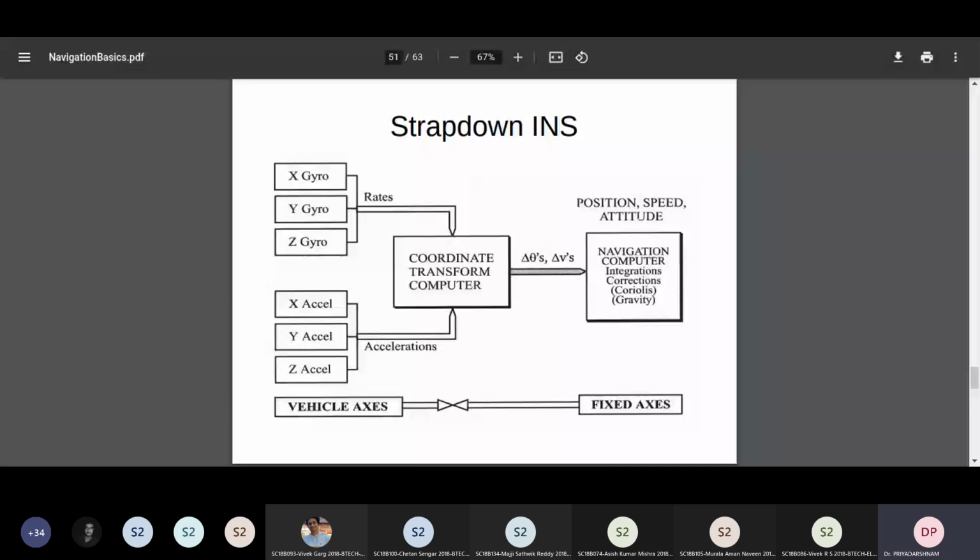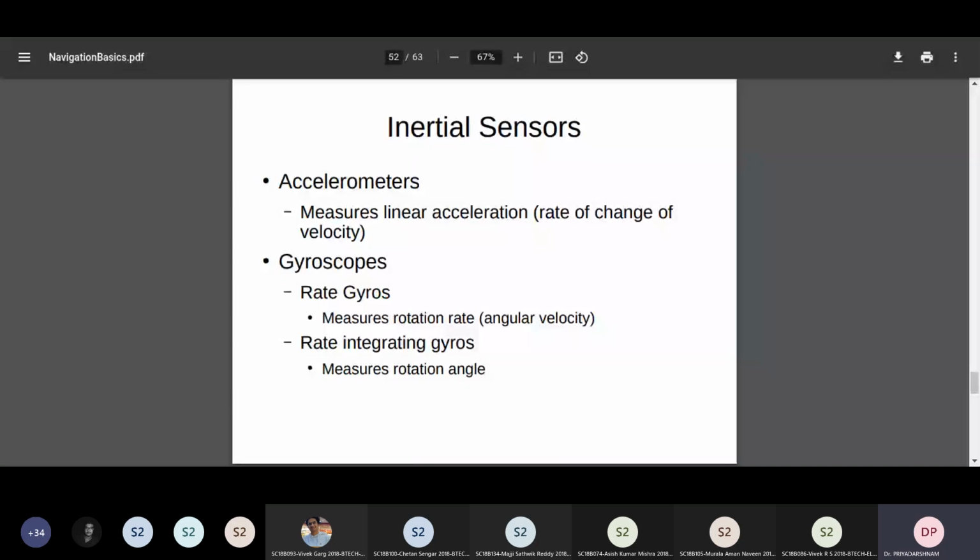So this is the basic explanation for the strap-down system. The platform is replaced by the computer. That is the key. Okay, any questions? If you have no questions, I will just mention what these inertial sensors are. The main inertial sensors are accelerometers and gyroscopes. In the gyroscopes, there are two types: rate gyroscopes, which measure the omega or the angular rate, that is degrees per second, and rate integrating gyros, which measure directly the angle. We have already seen you can measure directly the angle or the rotation rate.